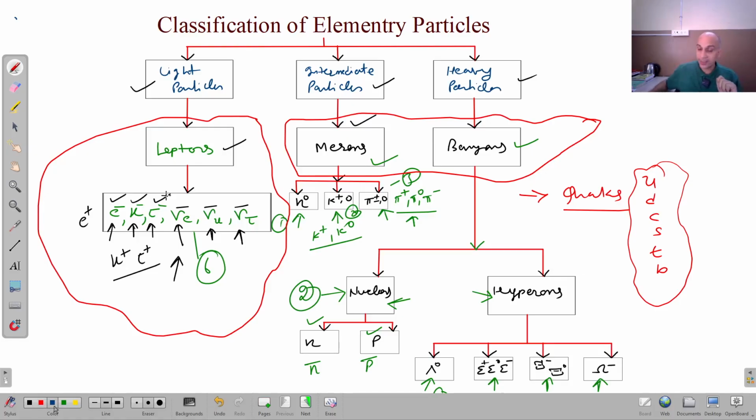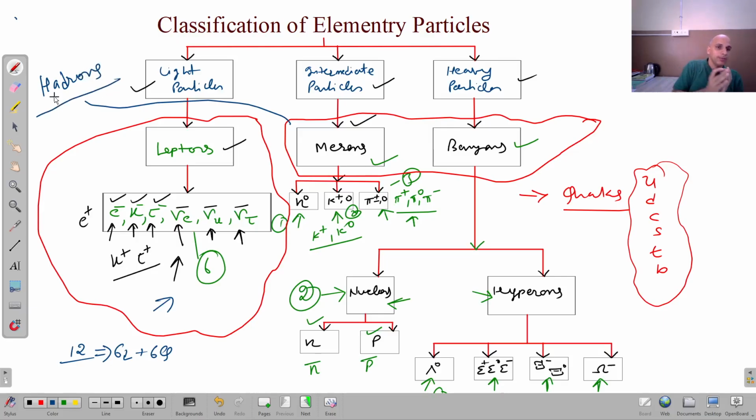So at present, what is the knowledge we have today? 12 fundamental particles are there: 6 leptons plus 6 quarks, right? So these are the 6 leptons and these are 6 quarks. These quarks are the building blocks of all these particles, that are mesons and baryons. And collectively we call these particles hadrons. Mesons and baryons are collectively known as hadrons. Remember it, hadrons, right? So in some topics you can see the word hadrons. Hadrons means mesons and baryons.